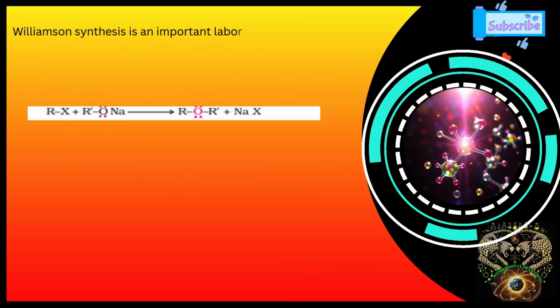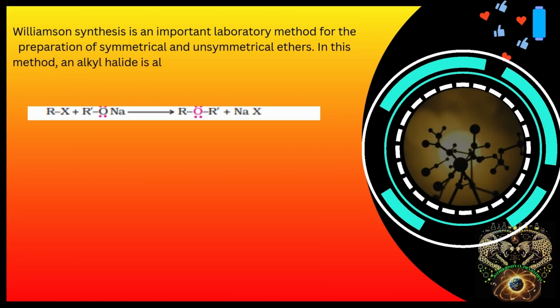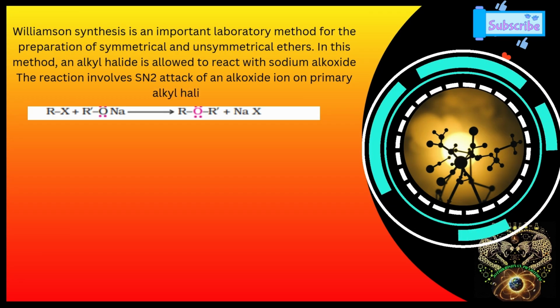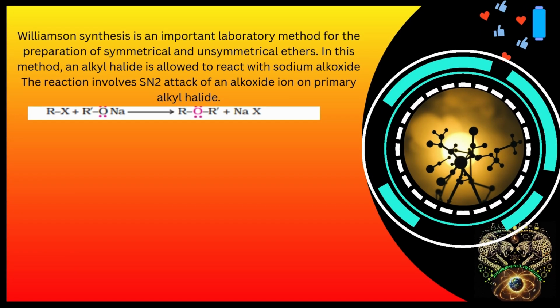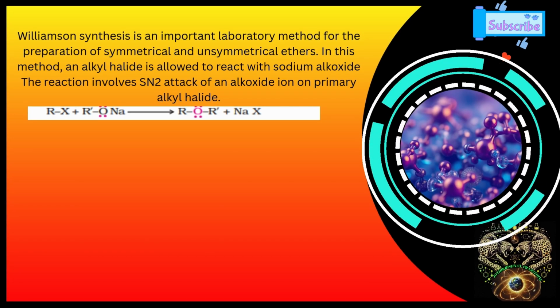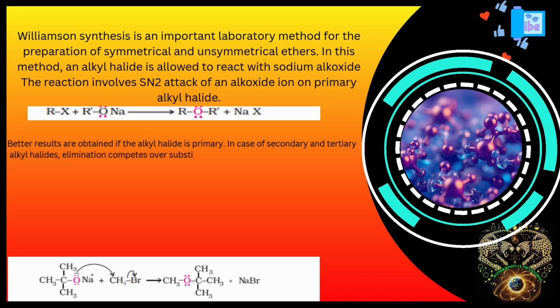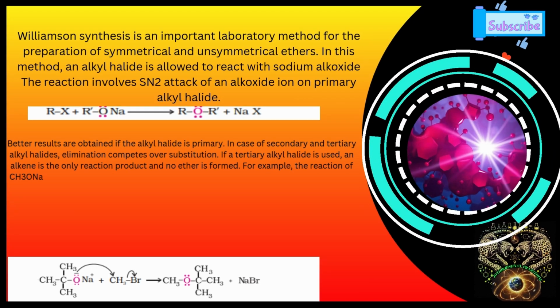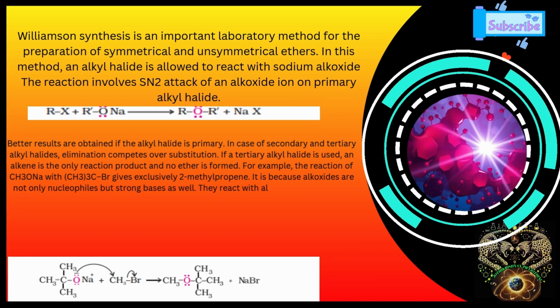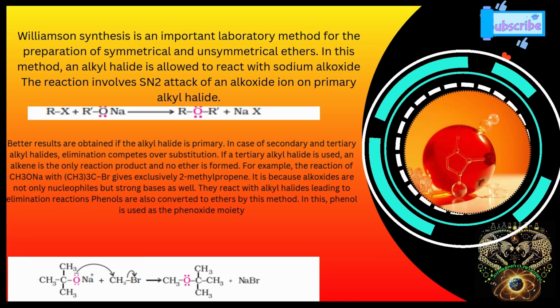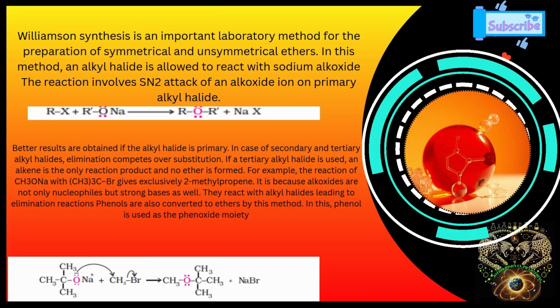Williamson synthesis is an important laboratory method for the preparation of symmetrical and unsymmetrical ethers. In this method, an alkyl halide is allowed to react with sodium alkoxide. The reaction involves SN2 attack of an alkoxide ion on primary alkyl halide. Better results are obtained if the alkyl halide is primary.